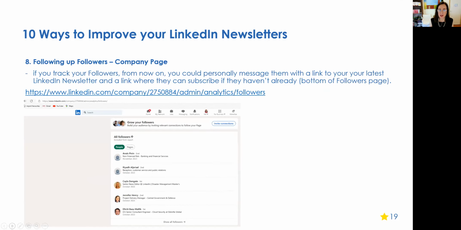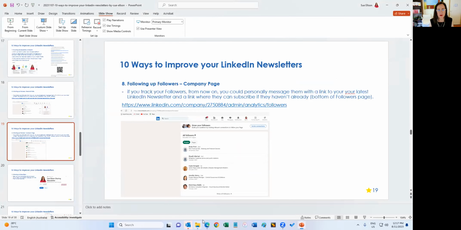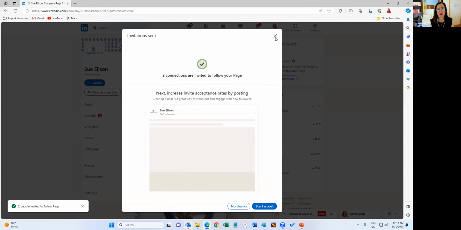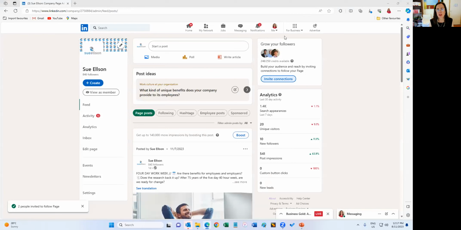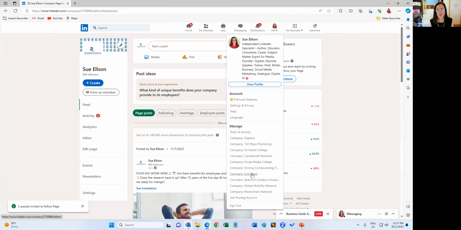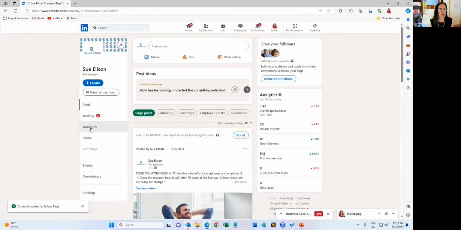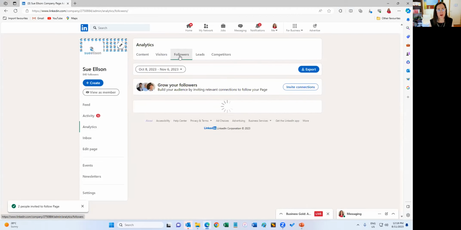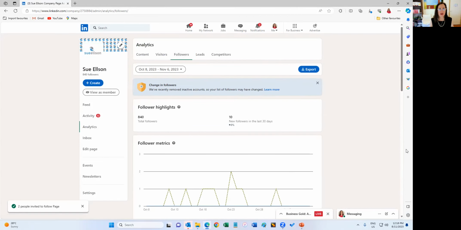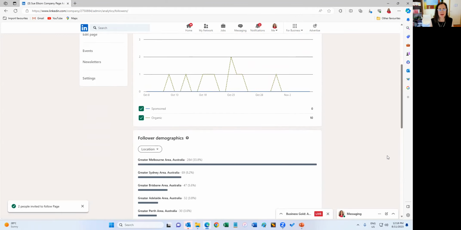Now, the good news is on your company page, you can also find your followers. I'm going to demonstrate this as well because it's not that easy to see. So I'll just go to the company page again. And when I look at analytics, I can click on followers, and you could say, oh, but I can't see my followers, there's nothing happening.